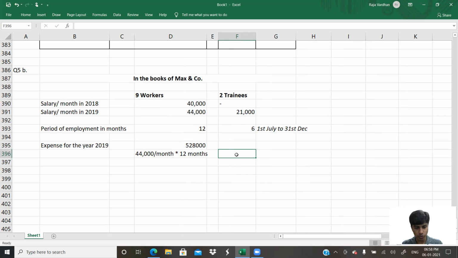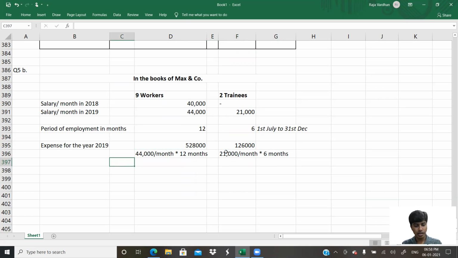Next, how about here? Here it would be simple. How many months did they work? 6 months. How much is per month salary? 21,000. So 21,000 multiplied by 6 months. So what exactly is that? It is 21,000 per month for 6 months. That's it, boss.